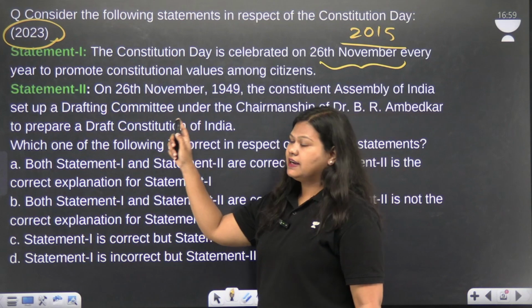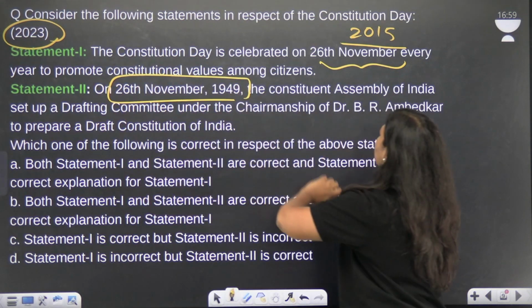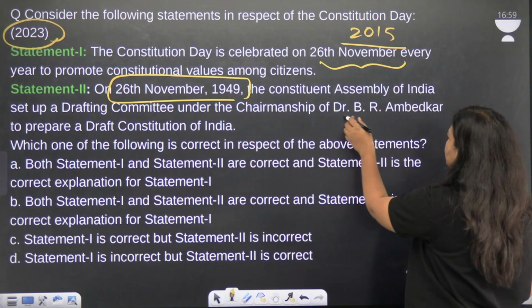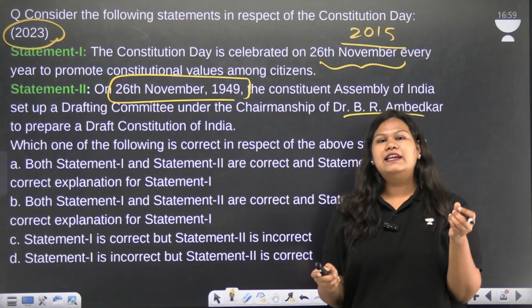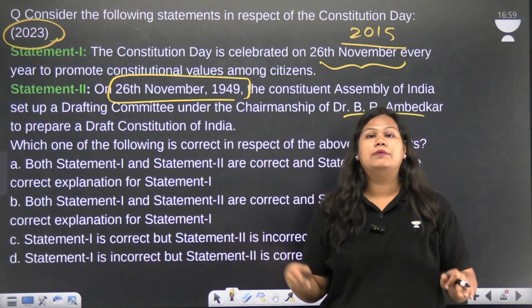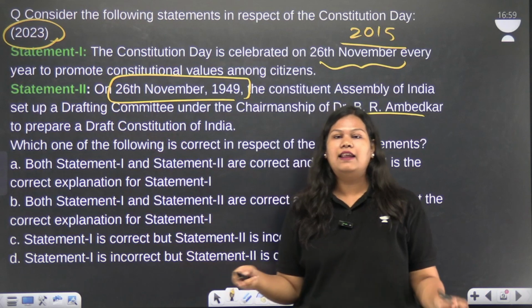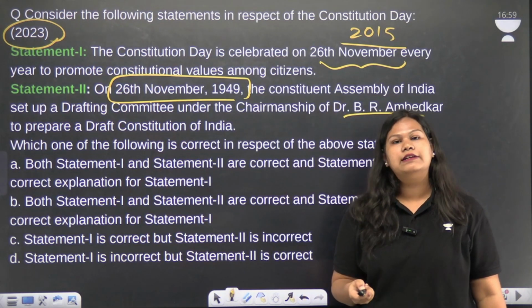Now the second statement says that on 26 November 1949, the Constituent Assembly of India set up a drafting committee under the chairmanship of Dr. B.R. Ambedkar to prepare a draft constitution of India. This statement is very easy to eliminate because on 26 November we adopted the constitution. If we made a drafting committee on this date, then how would it prepare the constitution on the same day?